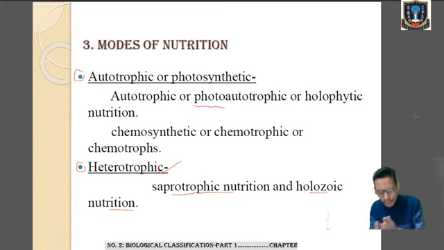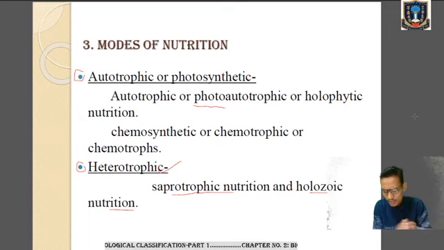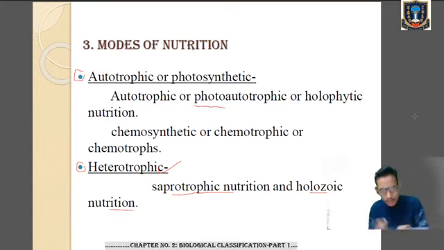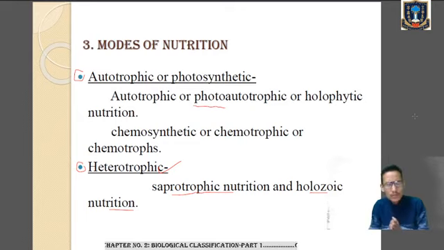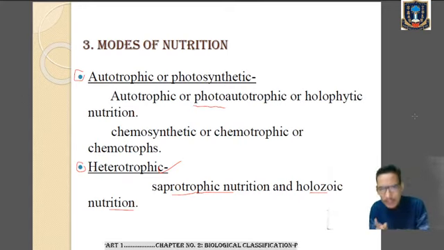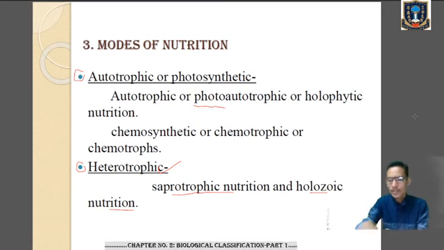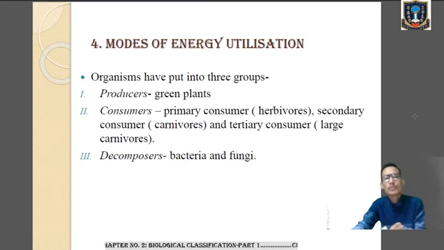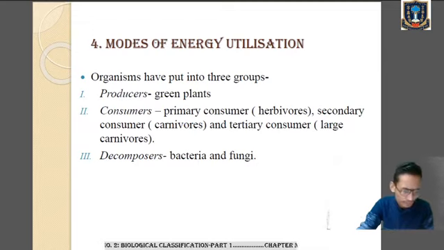Okay, so herbivores are dependent on the green plants for their food, and those organisms who used to prey upon the herbivore are called carnivores. And animals which depend on plants as well as animals are known as omnivores. So we have got herbivores that depend on green plants, carnivores that feed upon the herbivores, and omnivores which feed on both plants and animals. Listen very carefully. Clear? Now next criteria, it's modes of energy utilization.